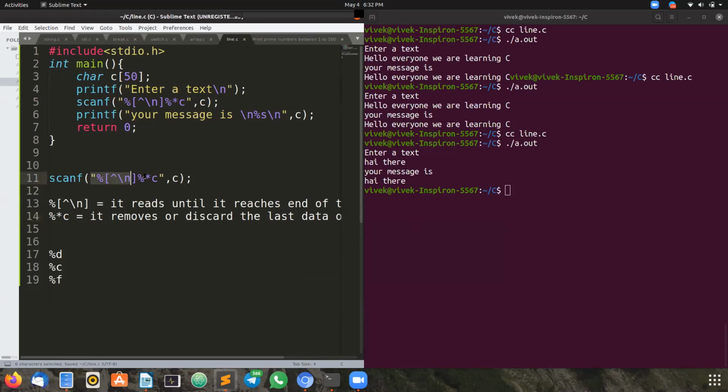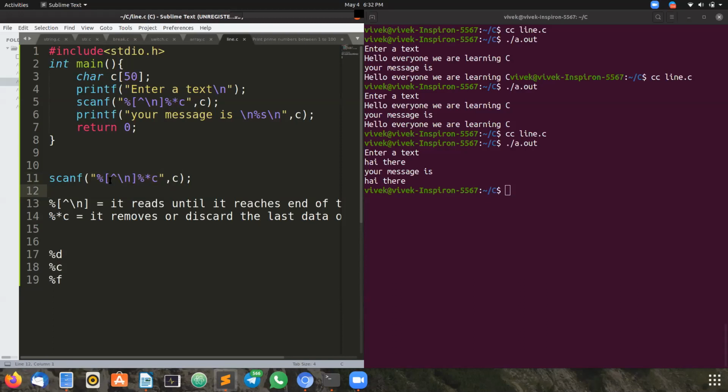The meaning of this scanf, what I have written, percentile square bracket cap slash n means it reads until it reaches the new line. After it reads new line also, that new line is removed by this percentile asterisk c. So only then it will store in this variable array of characters the text which we have entered. That is the concept behind this format specifier, what cap slash n is.